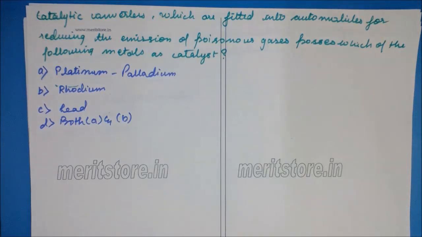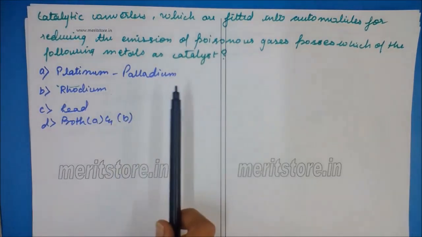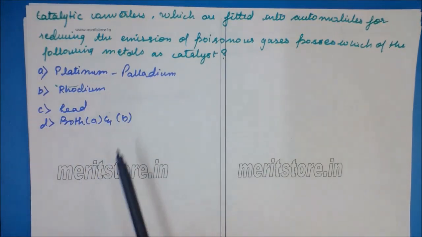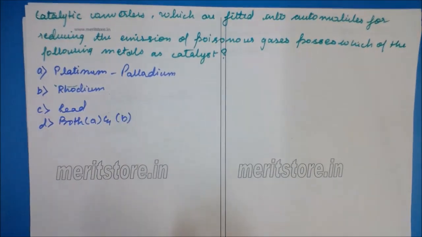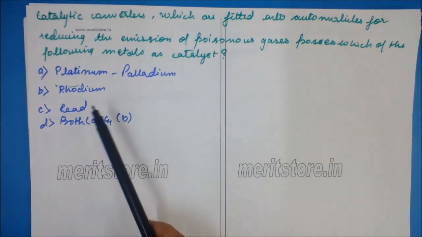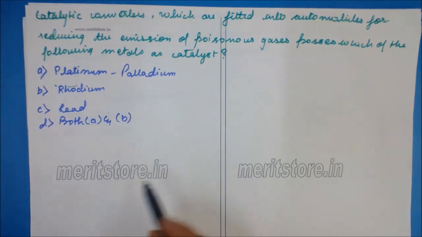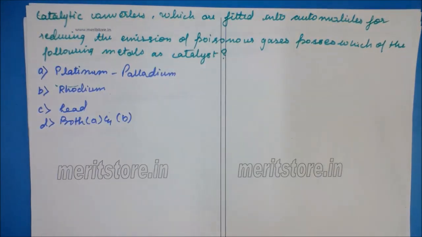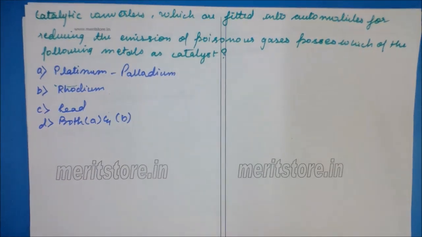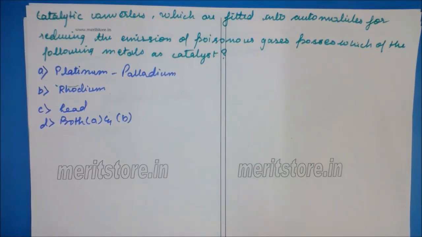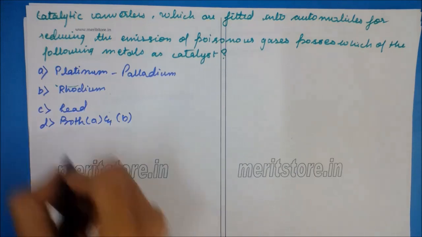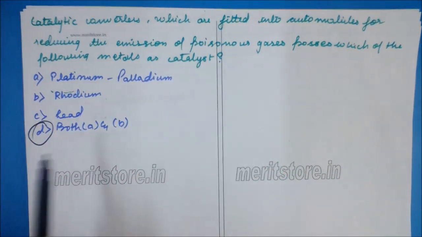Catalytic converters which are fitted into automobiles for reducing the emission of poisonous gases possess which of the following metals as catalyst? Options: platinum, palladium, rhodium, lead, both A and B. Catalytic converters have costly metals like platinum, palladium and rhodium as catalyst. Exhaust gas first passes through catalytic converters to reduce the emission of poisonous gases. Automobiles fitted with catalytic converters should not use leaded petrol because lead inactivates the catalyst of the converter. So the correct option is D, both A and B.